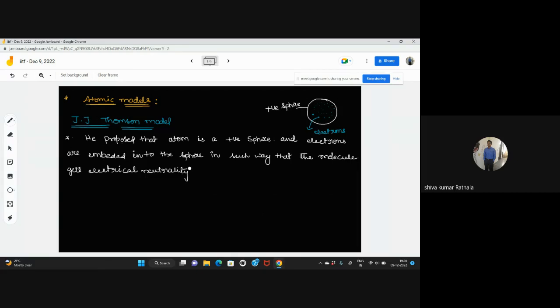That means he is trying to say that once all the positive charges are arranged into a sphere, the electrons can be placed into the atom in any manner so that the overall positive charge is equal to the overall negative charge. If positive and negative charges are equal, they cancel each other and form a neutral atom.